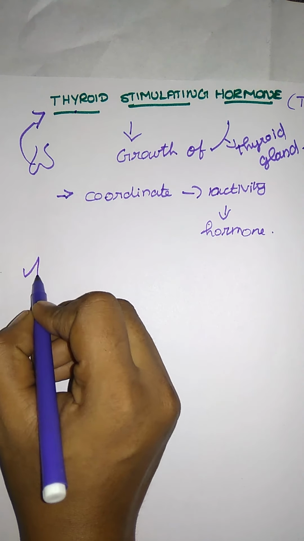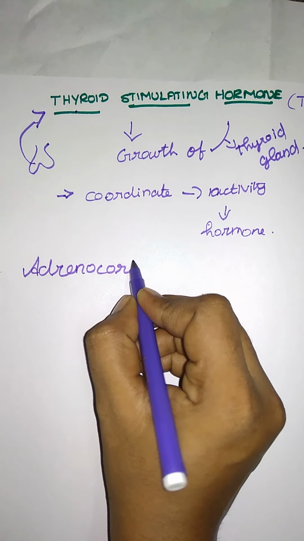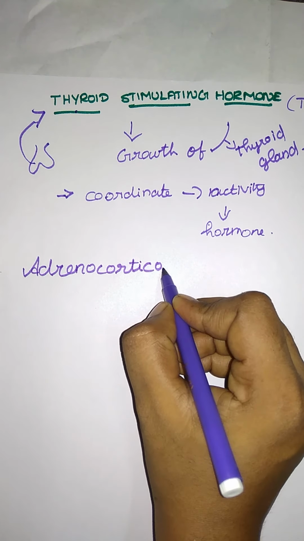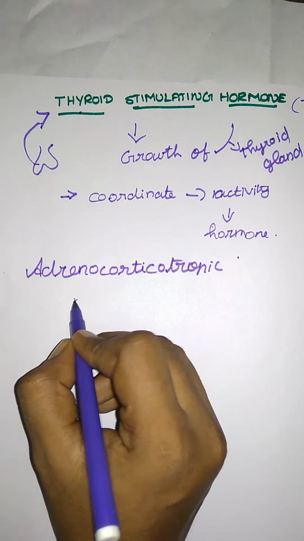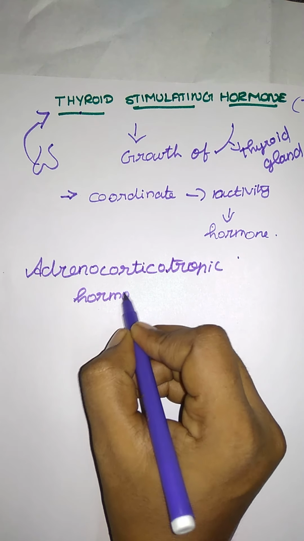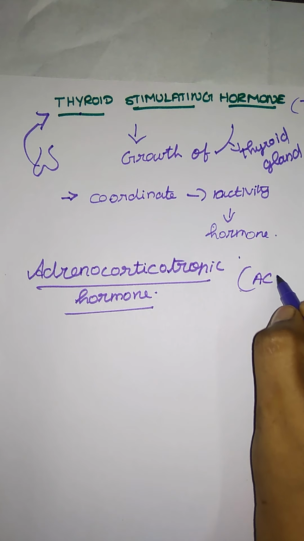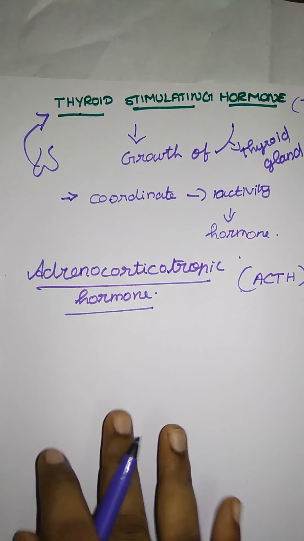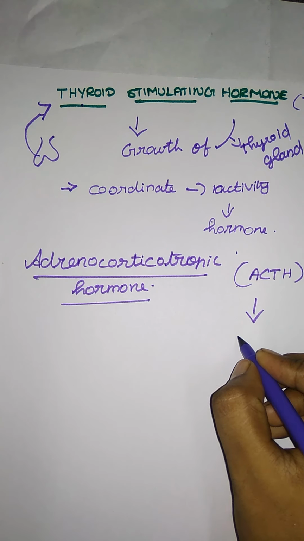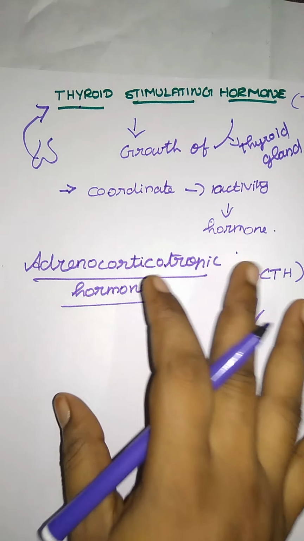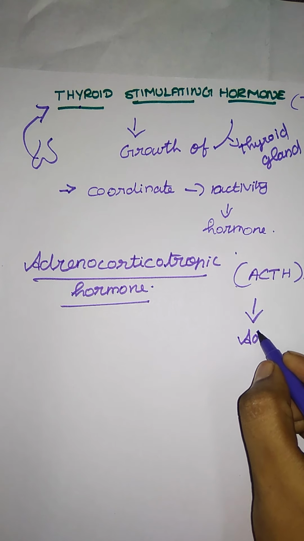The adrenocorticotrophic hormone is the next hormone of the pituitary. We indicate it with the letters ACTH. ACTH stimulates the adrenal cortex, and it is responsible for hormone production.